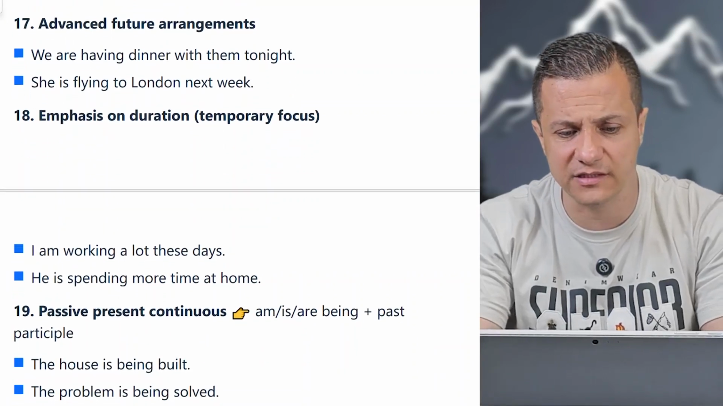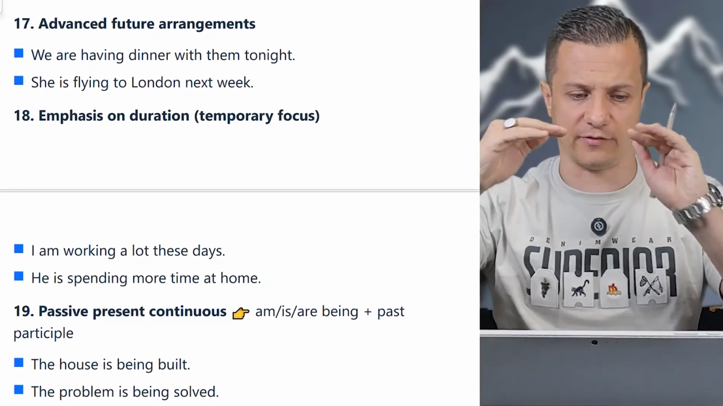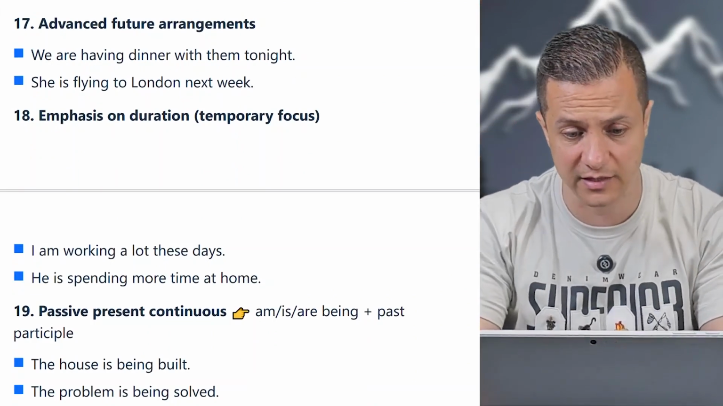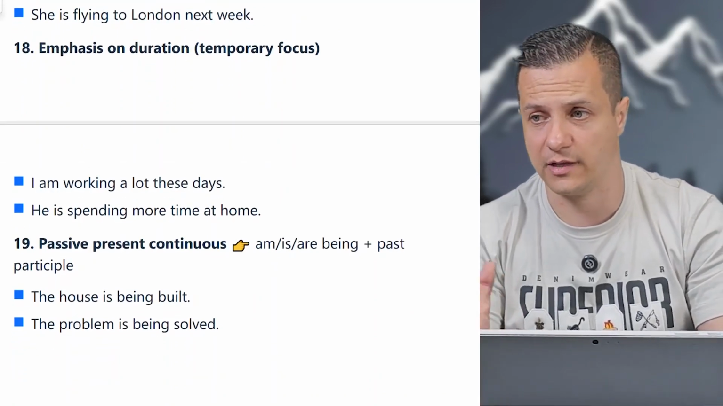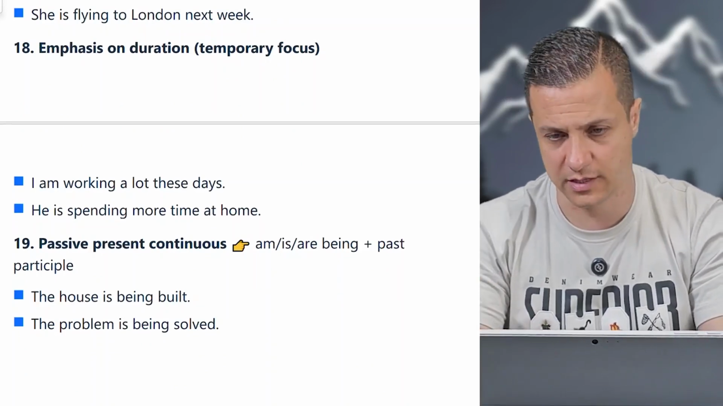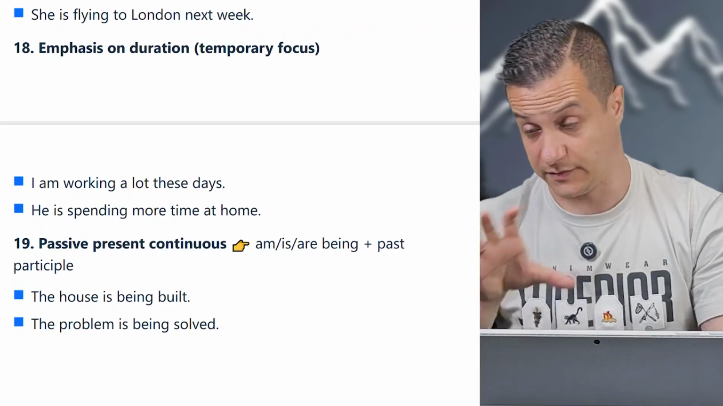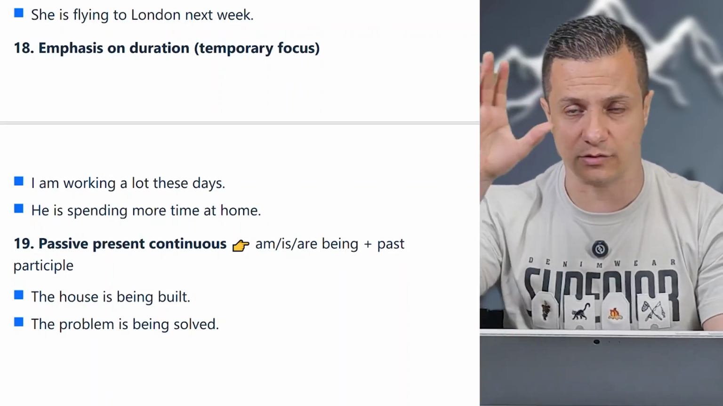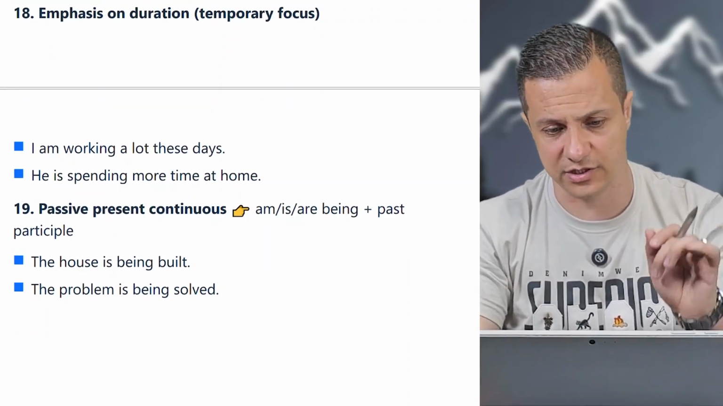We are having dinner with them tonight, okay? Arrangement, futuristic, 100%. She's flying to London next week. You say, I'm flying to London right now, I'm traveling right now. But when you give a time expression about tomorrow, next week, these things, you're talking about the future, 100%. Emphasis on duration, temporary focus.